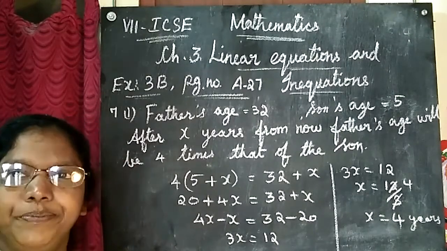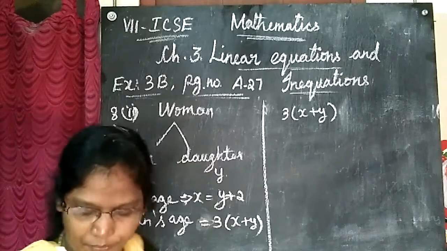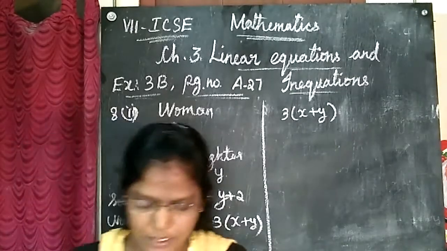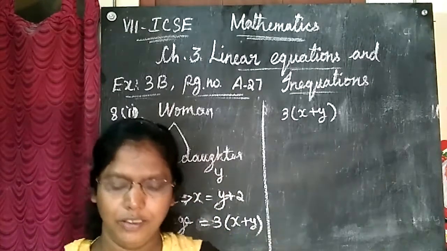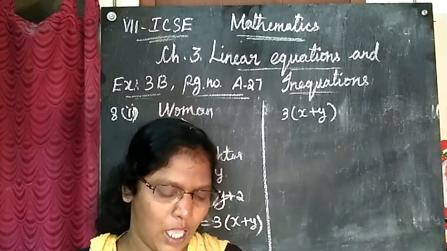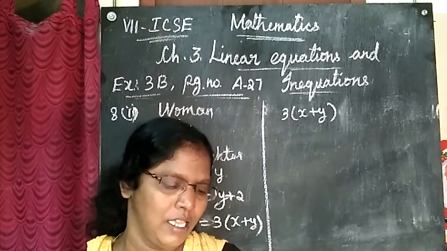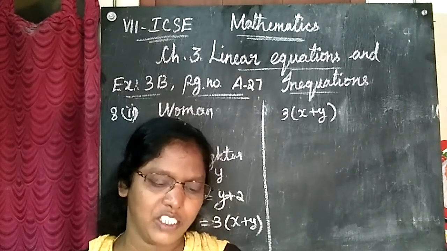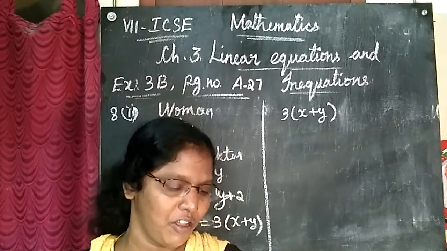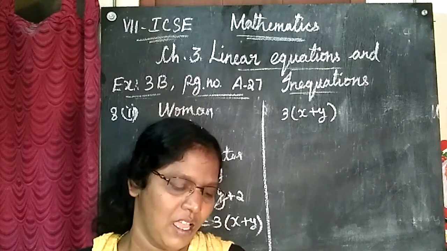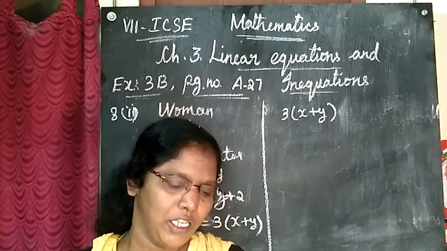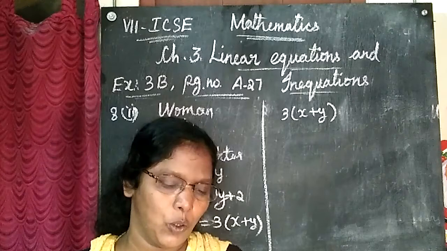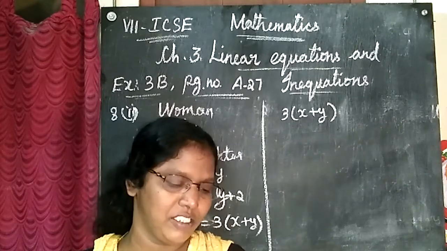Second option I am going to do. 8th one, second option. Let me read the question. Listen, everybody. A woman's son is 2 years older than her daughter. Her age is 3 times the sum of the ages of her children. After 5 years, she will be 47 years old. Find the present ages of the children.